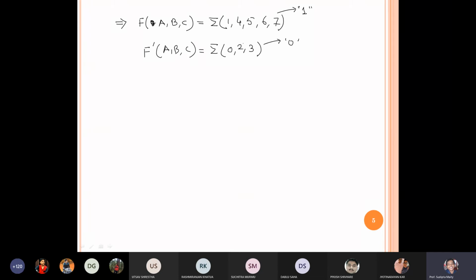Okay, so can I write f prime of a, b, c? Because we are trying to solve the same problem. If those are 0, the rest of the boxes are 1. That means the first expression. So the same problem can be written either in this way or this way. Is it clear?